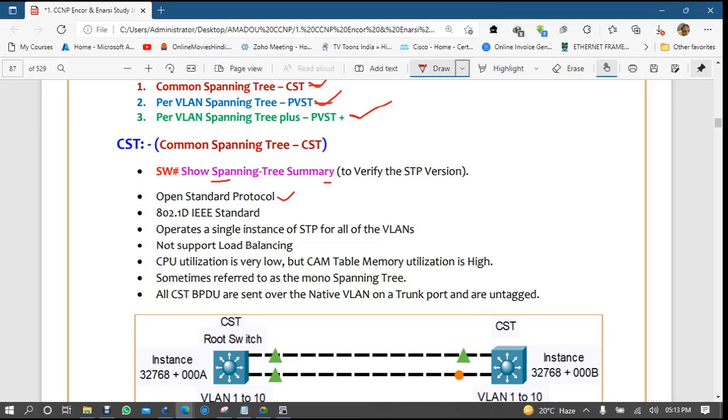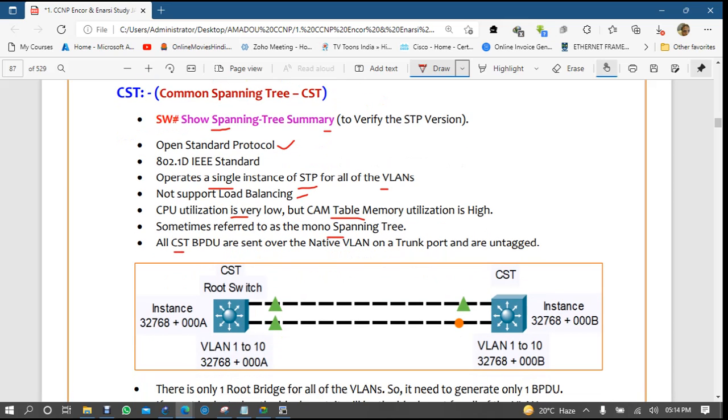Now common STP operates a single instance of STP for all the VLANs. No support for load balancing. CPU utilization is low, but your CAM table entry is higher. Sometimes it refers to mono spanning tree. In CST, common spanning tree, BPDUs are sent over the native VLAN on a trunk port, and they are untagged.